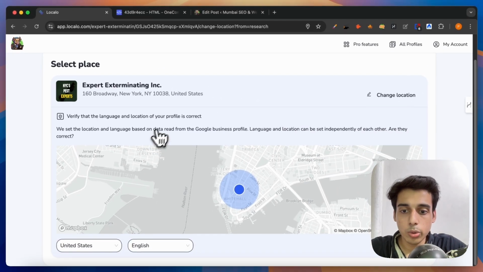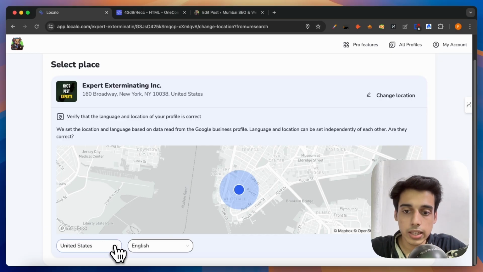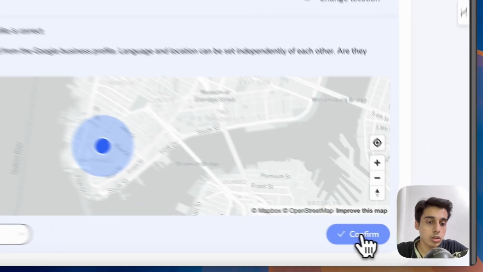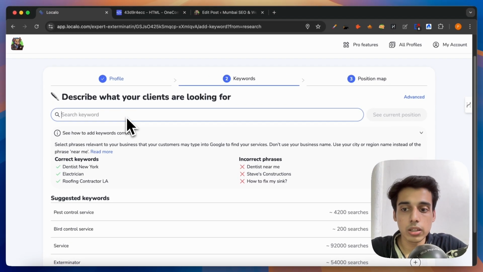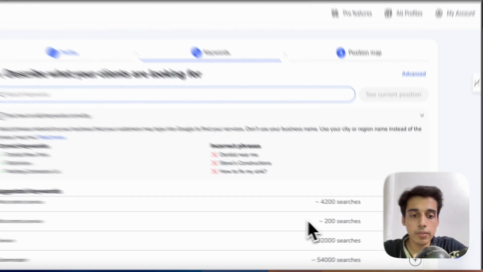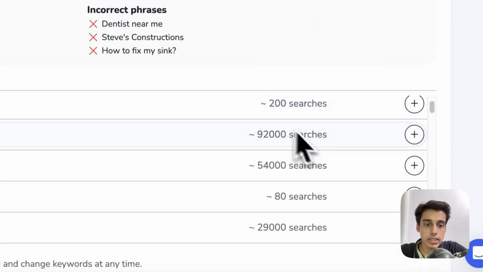Next, I need to confirm whether the location is United States and the language set is English or not. Once I do this, I can click on confirm. और confirm करने के बाद I can actually add a keyword which is related to this particular industry. So यहाँ पे I can even see different monthly searches.